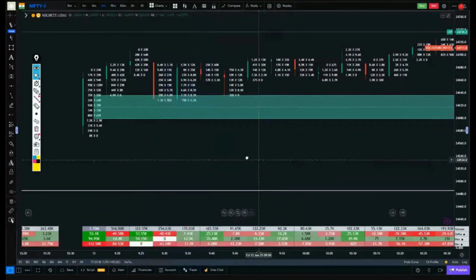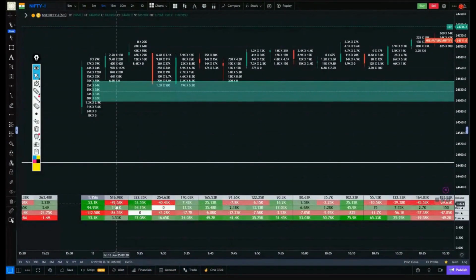Okay, now look at the delta of the second candle. It's 49,000 and look at the volume. It's near to 500,000, and see here, there's a delta of 45,000 as well. But look how low its volume is, just 164,000. Okay, so what's happening here is that there are quite a few buyers and buying and selling is happening with a pretty good volume. But why is the difference in delta showing as less? Because there isn't that much of a difference.